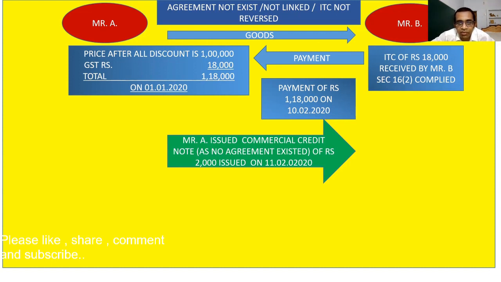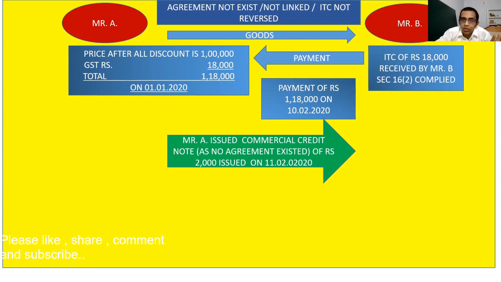So if Mr. A wants to give a post supply discount where agreement does not exist or payment cannot be linked with a specific invoice, then Mr. A will issue a commercial credit note. It is the commercial credit note, means a note where no GST is coming into the picture.